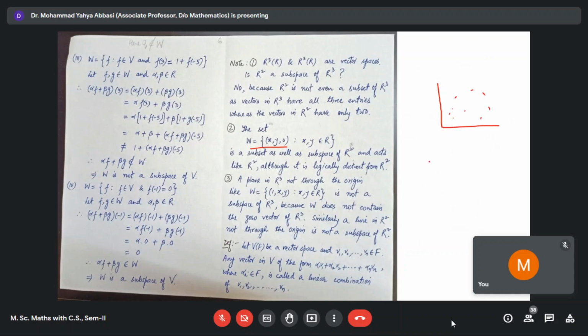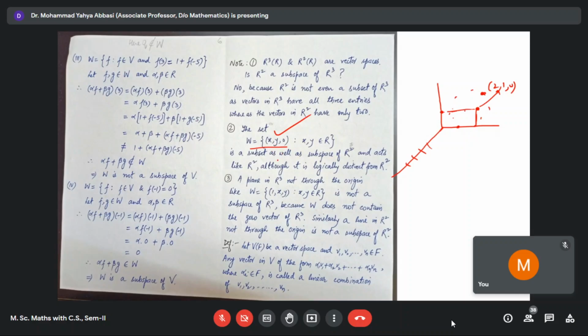Only this axis is in our mind. There is no role of this axis, but for example, if you consider (2, 1, 0), then you have to measure two distance here, one distance here, and 0 distance here. So the point of this intersection is equal to (2, 1, 0). So it acts and looks like R2, but it is logically distinct from R2. So that's why this is not equal to R2.